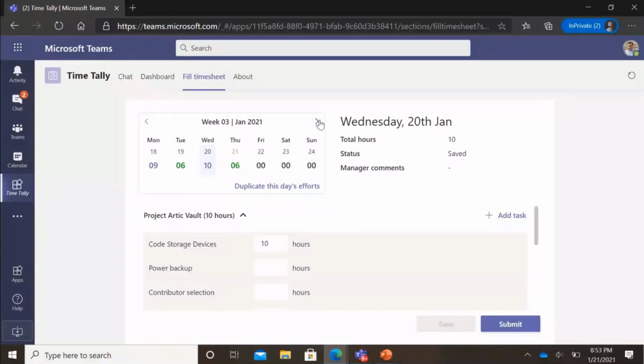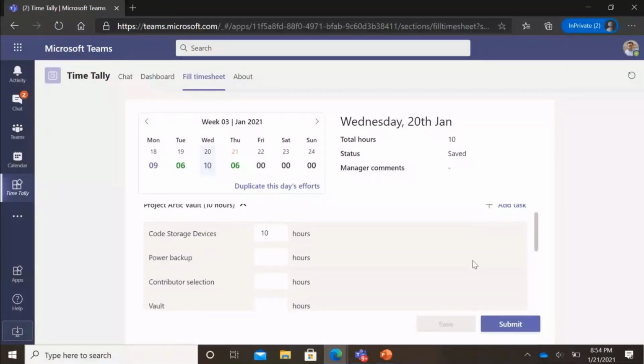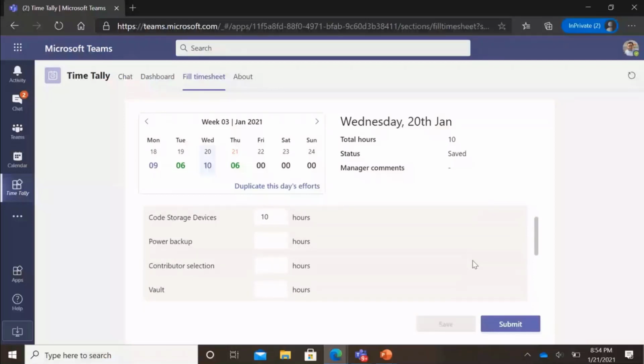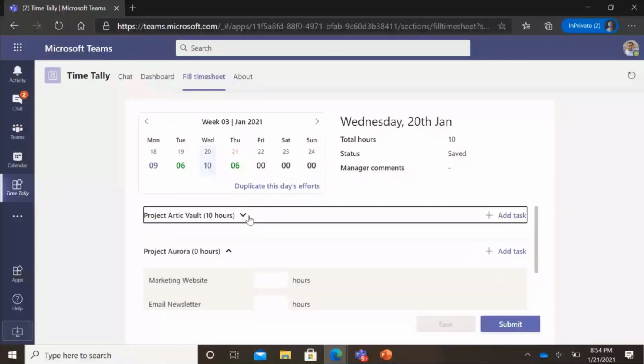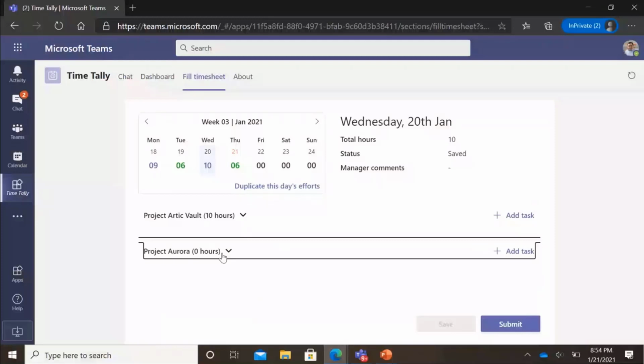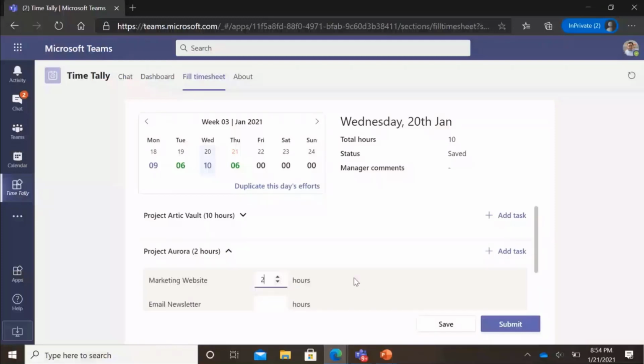For validation purposes, we have a configurable variable that you can set for daily compliance, a daily validation that you cannot book more than, say, 8 or 10 hours. And at the weekly level, you cannot book more than, say, 40 or 45 hours. So you can do all of that very easily. And then I have saved it and I can now submit it to my manager, and there it goes. Then let's go to the manager persona, which I logged in before.